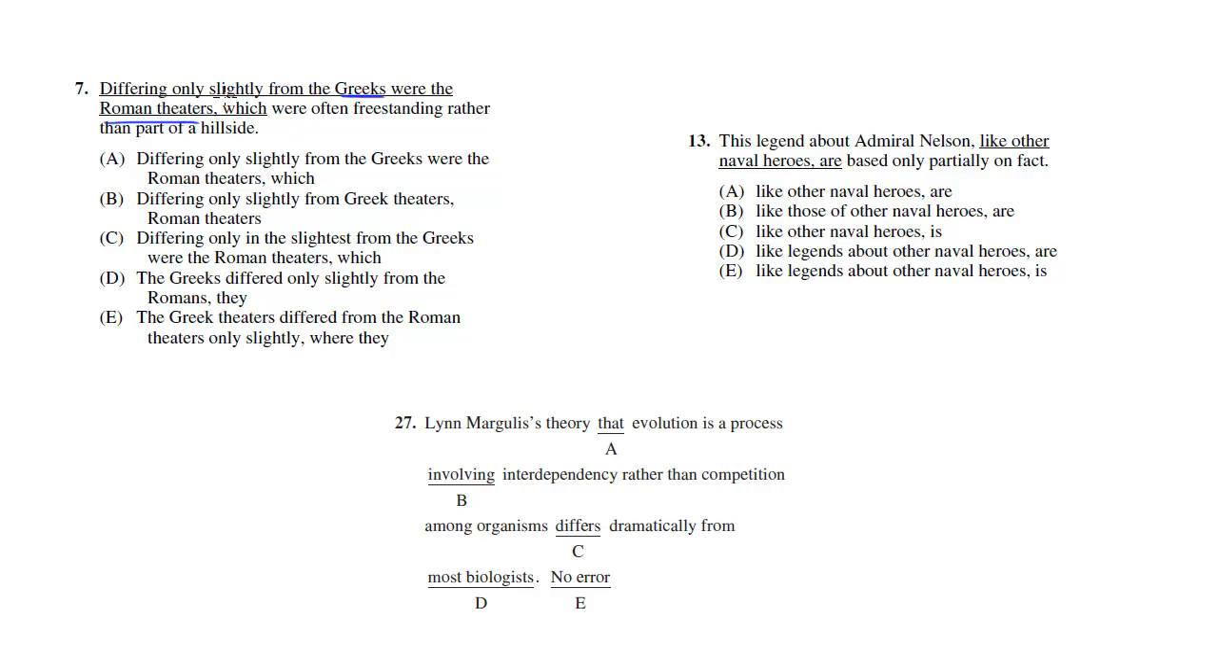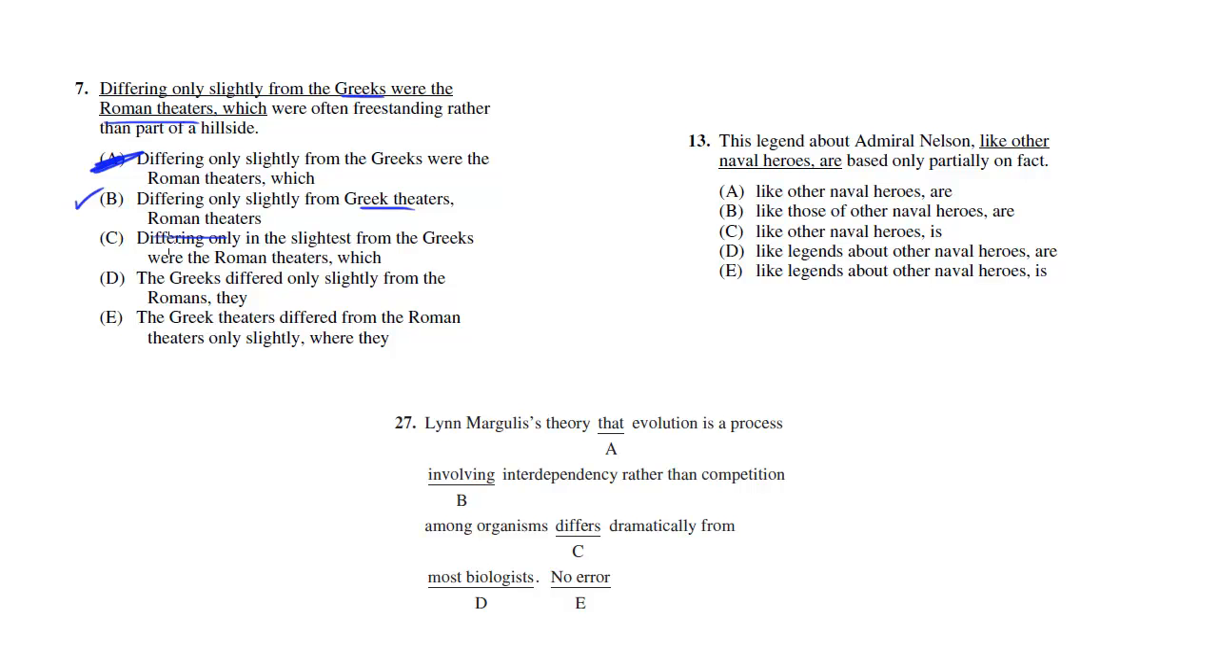So we're probably going to fix it by making this Greeks' theaters, right? Comparing theaters to theaters. But let's just see what happens. We're looking to make the comparison equal. We can get rid of A. Let's look at B. Differing only slightly from Greek theaters, Roman theaters were often freestanding rather than part of a hillside. Yep, so now we're comparing Greek theaters to Roman theaters. Importantly, we're also not introducing any new errors to the sentence, which is critical. So B looks pretty solid.